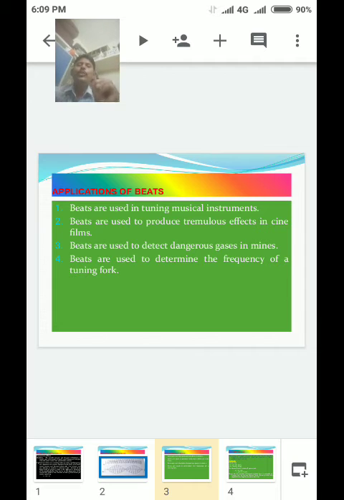Second one, beats are used to produce tremulous effects in cine films, songs, and so on.